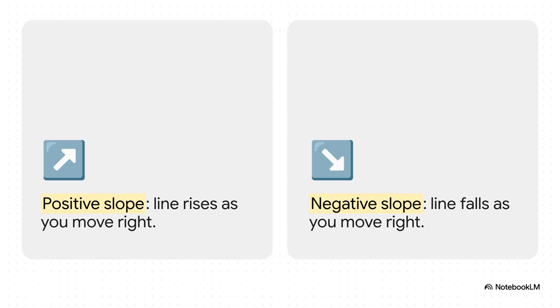Let's try to visualize this movement. Picture an upward mountain climb. As you move to the right, the line rises. That, right there, is a positive slope. Now picture a downward fall, like you're skiing down that very same mountain. As you move right, the line falls. That is our negative slope. It's great because the simple visual direction on the page instantly tells us what the mathematical rule is doing to our inputs.